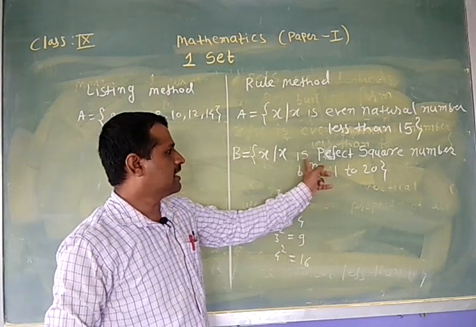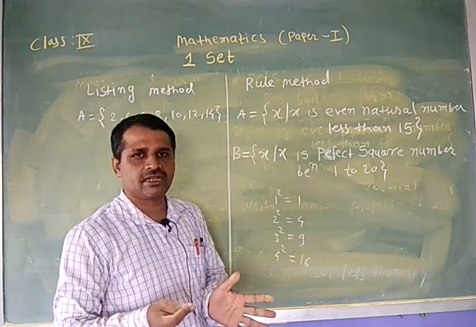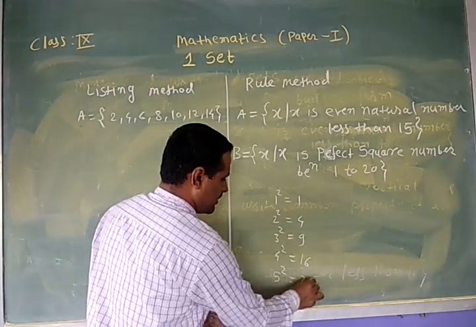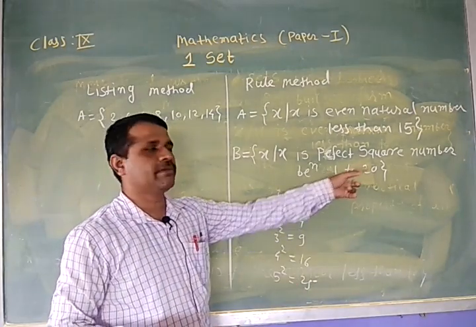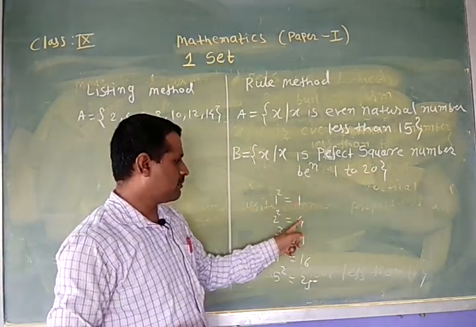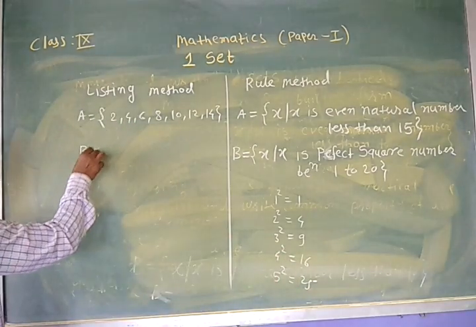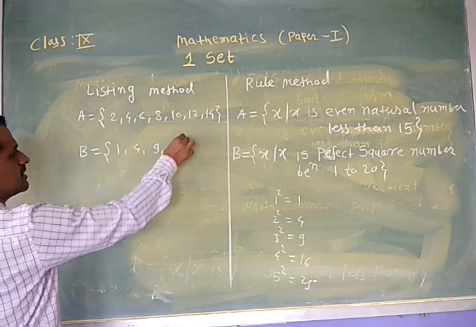And what is here? x is a perfect square number between 1 to 20. Then which are the perfect squares between 1 to 20? Here, square of 5 is 25. It is greater than 20. We have to write the perfect squares between 1 to 20. That is 1, 4, 9, 16 only. Therefore, we can write here B is equal to 1, 4, 9 and 16 only.